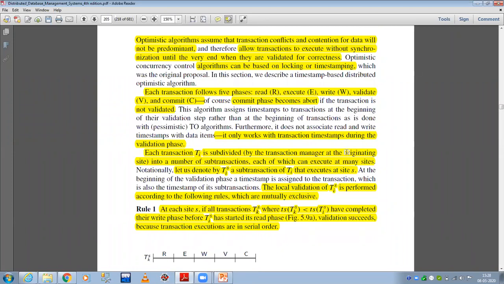Every transaction has these five phases. If the transaction is not validated, then we abort it. If a transaction does not validate, we abort that transaction, right?